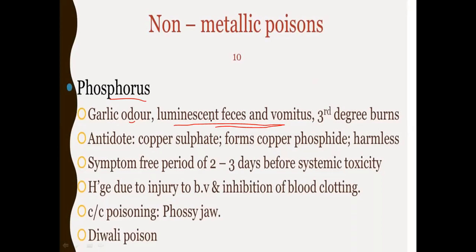Third degree burns are also seen in phosphorus poison. The antidote of phosphorus poison is copper sulfate. It will form copper phosphide, which is harmless. Symptom-free period is 2 to 3 days before systemic toxicity. Hemorrhage due to blood vessel damage and inhibition of blood clotting.